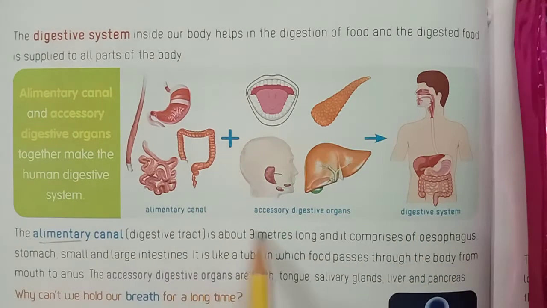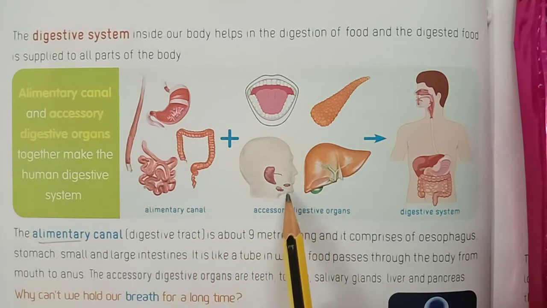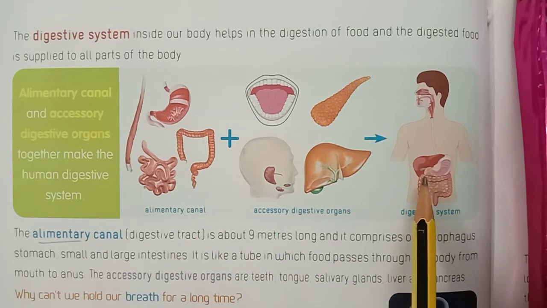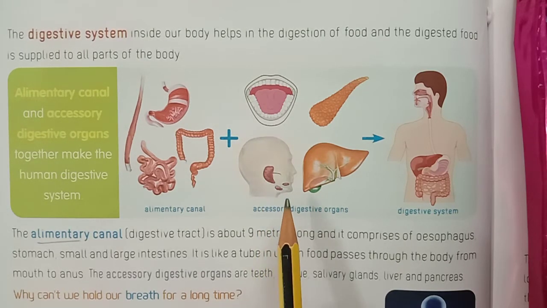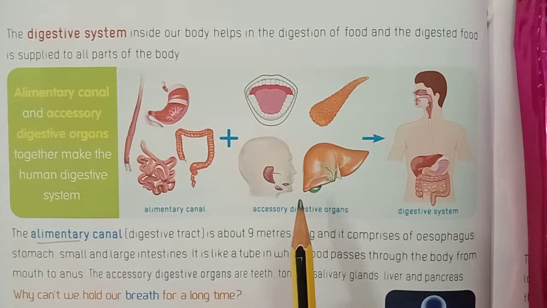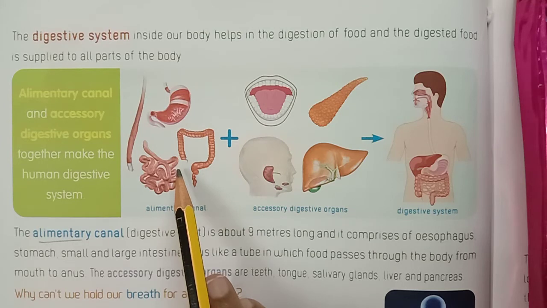Look at these pictures, children. Alimentary canal, accessory digestive organs and digestive system. The digestive system inside our body helps in the digestion of food, and the digested food is supplied to all parts of the body. Look at this picture, children.